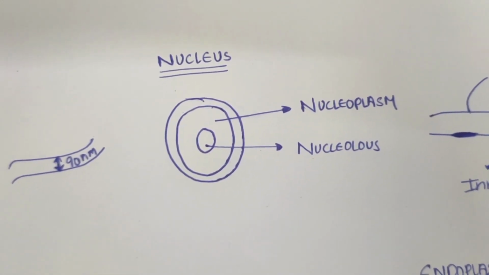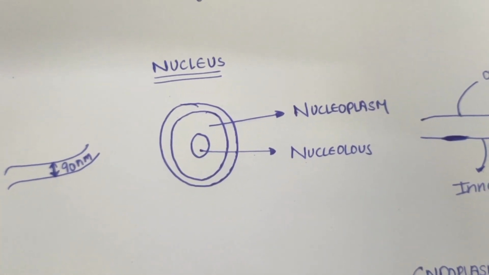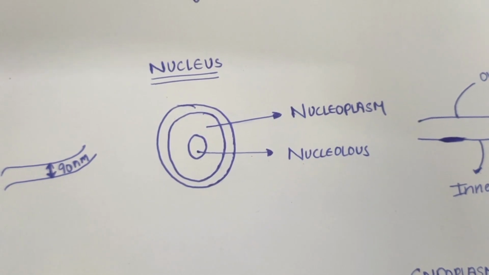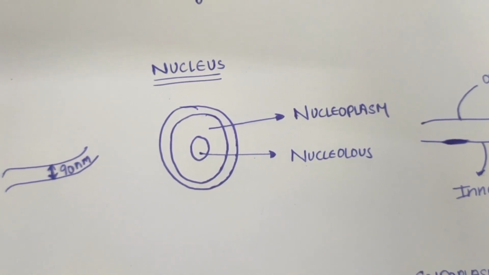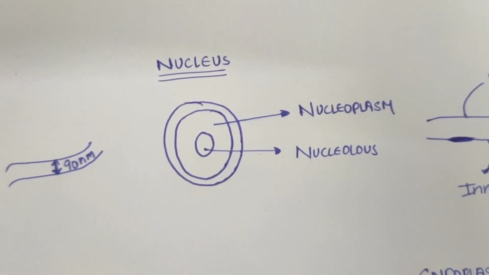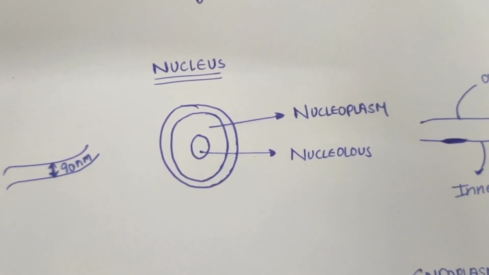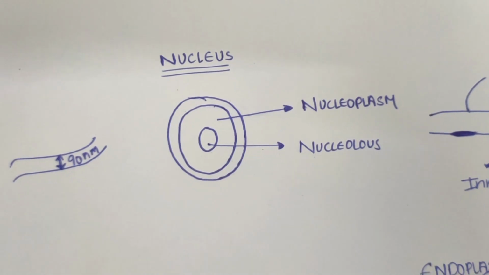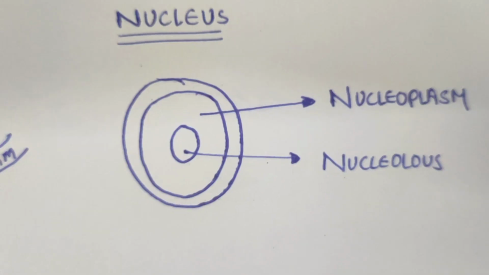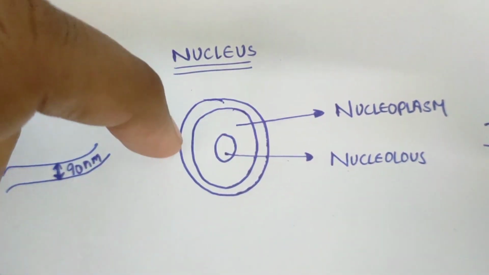Here, to form the chromosomes, the nucleosomes are thread-like structures which together form chromatin, and chromatin will condense together to form a chromosome. So we can say that a single chromosome has millions of nucleosomes. In the human body, we have 46 chromosomes packed in a nucleus. Here you can see the structure of the nucleus.